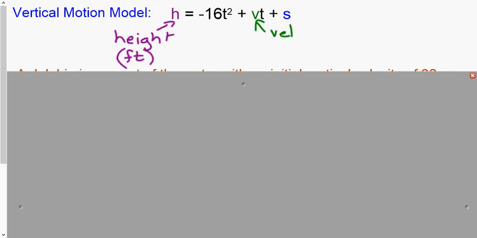V stands for velocity, and more specifically, the initial velocity. And that will be in feet per second. This is how fast are you throwing an object in the air, or it's like, say, a rocket being shot off. How fast does it start? S represents the starting height.